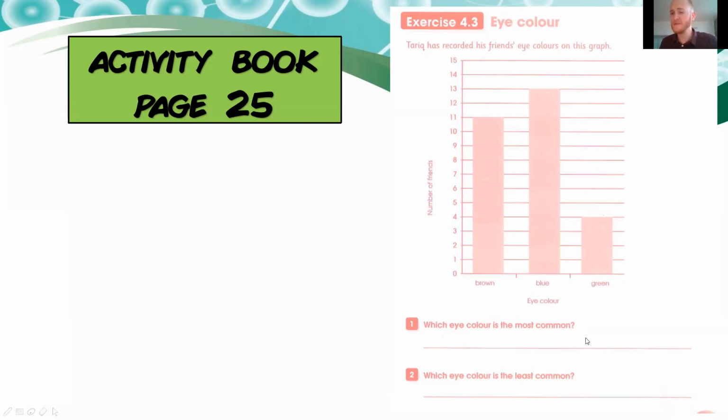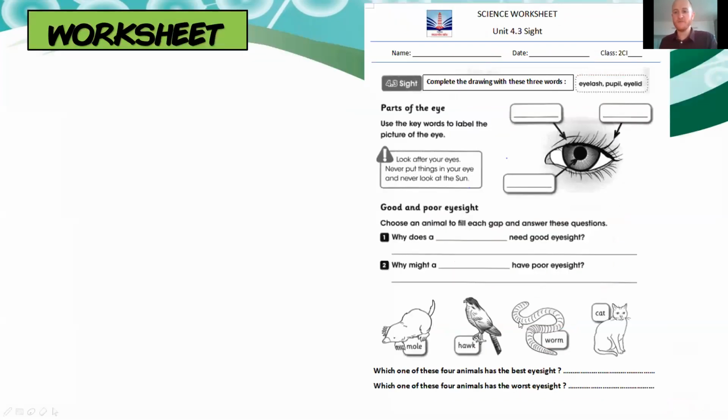Remember, common, what is it? It means the one you see the most often in his classroom, not in your classroom. Okay, and which eye color is the least common in his classroom here in the bar graph. Okay, so very easy exercise. That's why I will give you a second one to do as well.